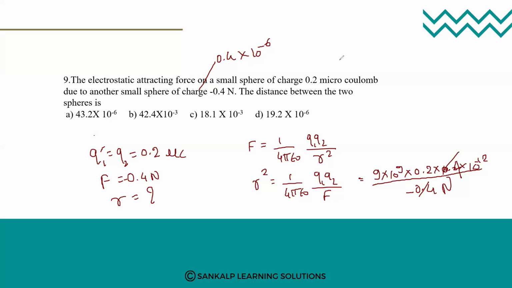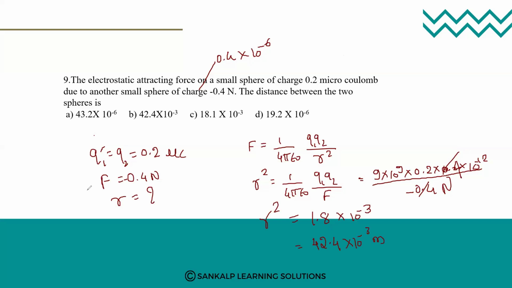Okay students, so what answer do you get? r square equals, check, 9 into 0.2, which is nothing but 18. That is 1.8 into 10 to the power of minus 3. But it is r square, and you need to go for r. So for r, take the square root. Take out the square root, then adjust the power. You will get 42.4 into 10 to the power of minus 3 meter. Check, everyone.